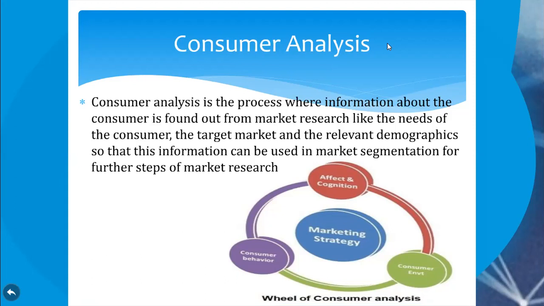So this information can be used in market segmentation. If you analyze the consumer and know what kind of consumer you're looking for, it's easy for you to do market segmentation as a further step. In this consumer analysis, we have three parts: affect and cognition, then the consumer environment, then the consumer behavior. We'll call this the market strategy, or wheel of consumer analysis.